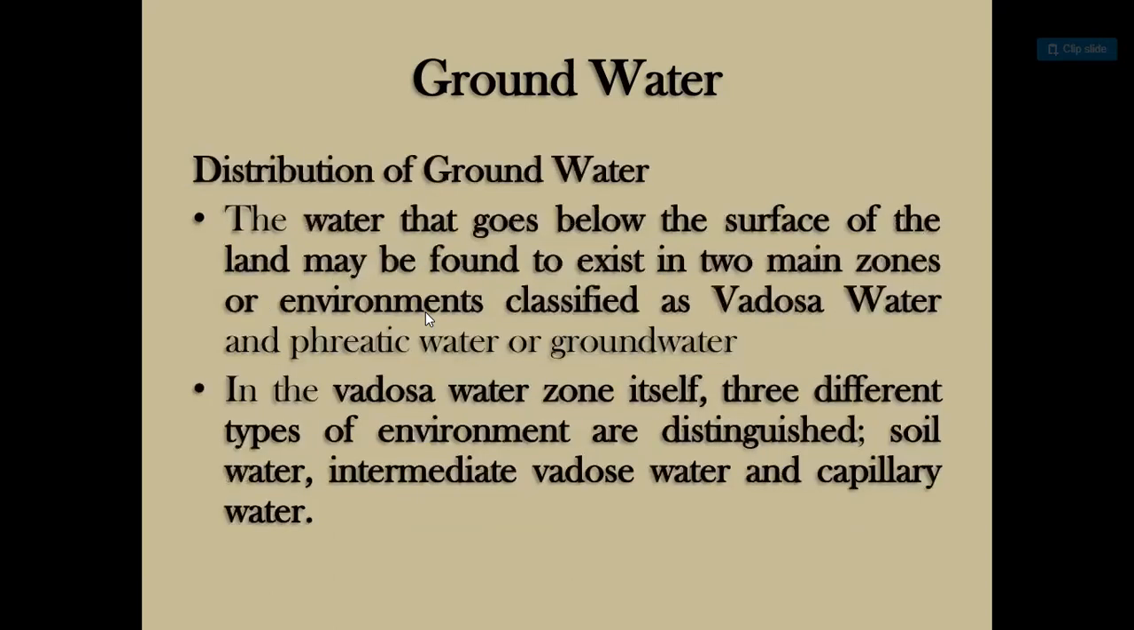Distribution of groundwater. The water that goes below the surface of the land may be found to exist in two main zones or environments, classified as Vadose water and phreatic water or groundwater. In the Vadose water zone itself, three different types of environment are distinguished: soil water, intermediate Vadose water, and capillary water.